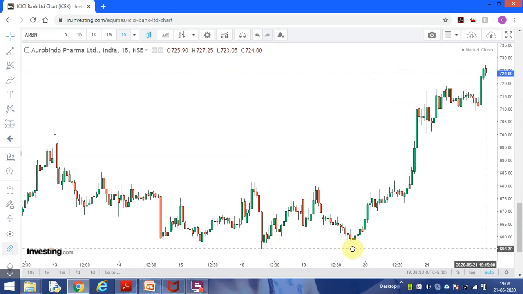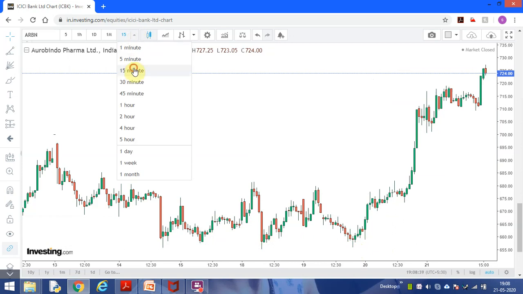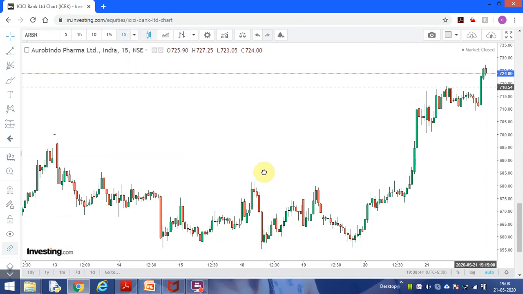You see from here, once you identify, this is a 15-minute chart. The stock is Aurobindo Pharma. You have to see the uptrend. Once the stock is going in an uptrend, you have to see the swing low or swing high. Anything you have on those two places.